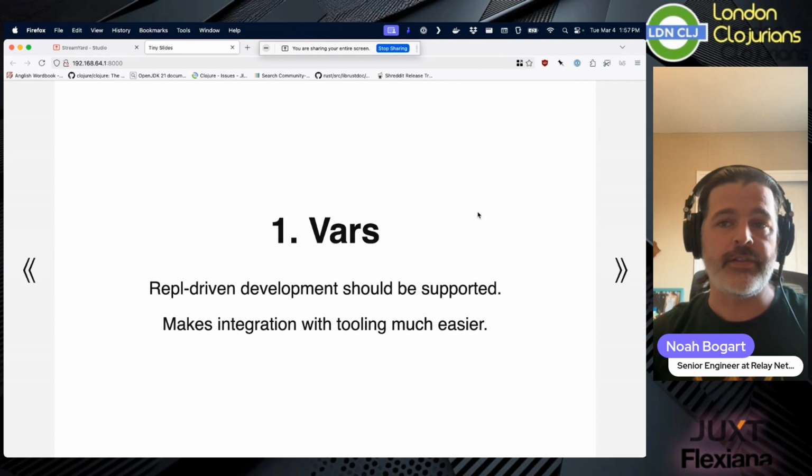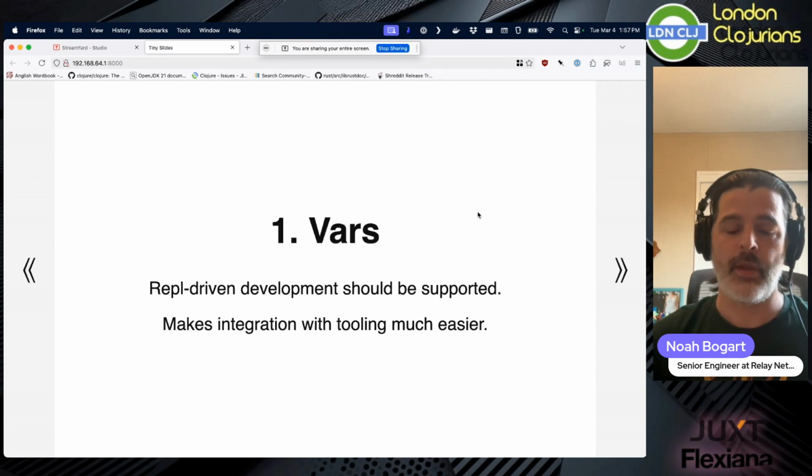And so by having vars, we skip a whole set of problems, a whole set of bugs, which I think is a net benefit. This is the reason I put it at the top. I think that vars is something that every test framework should be using.